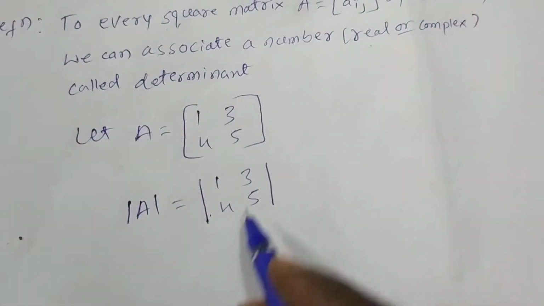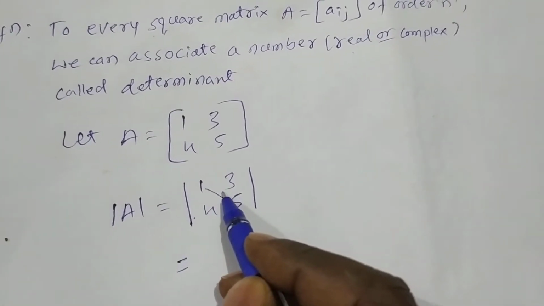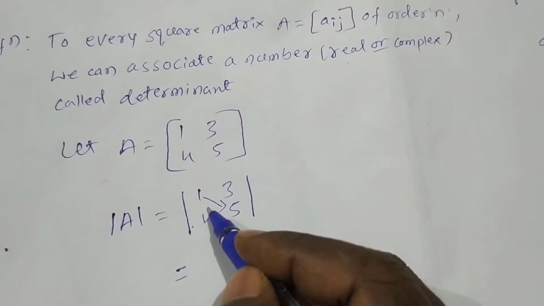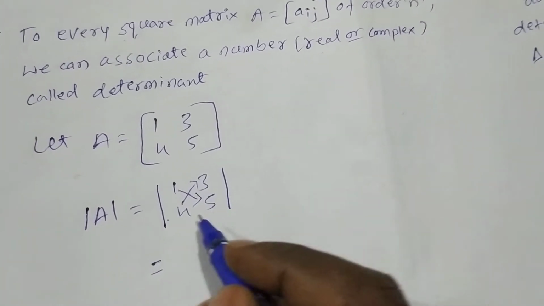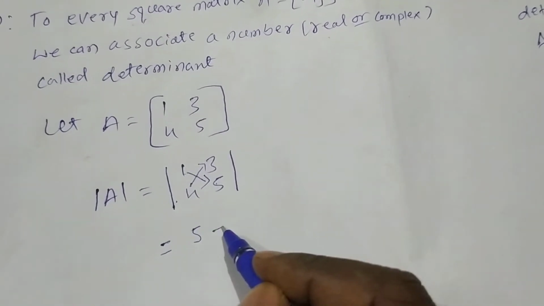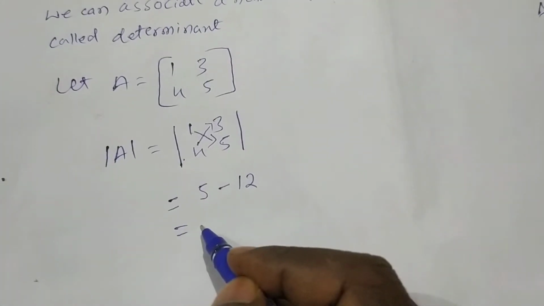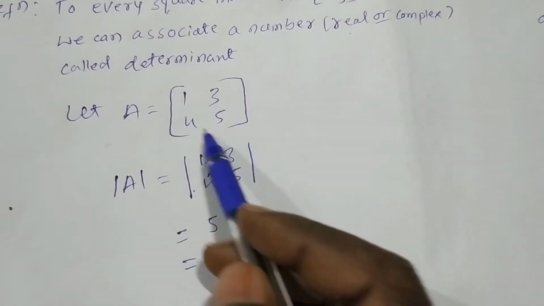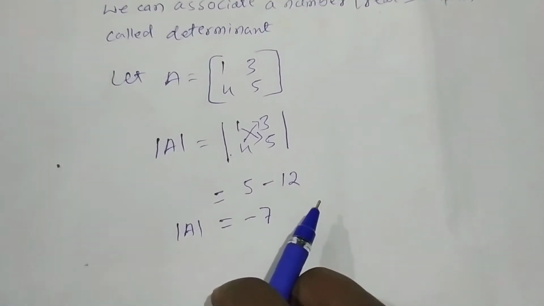So a determinant is nothing but a number. See here, the product of the elements on the principal diagonal minus the product of the non-diagonal elements: 1 into 5, 5, minus 4 into 3, 12. 5 minus 12 is minus 7. So this is the determinant value of the matrix A.